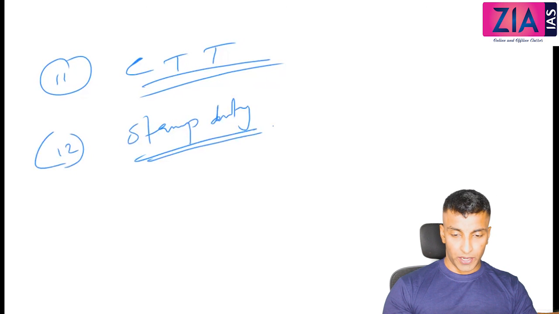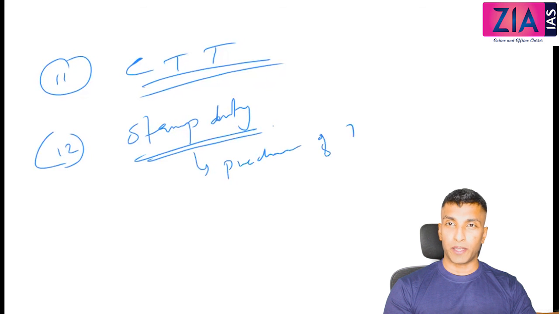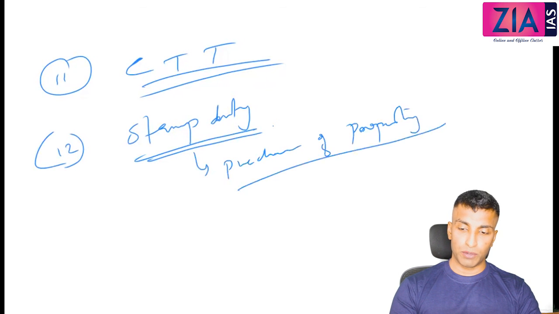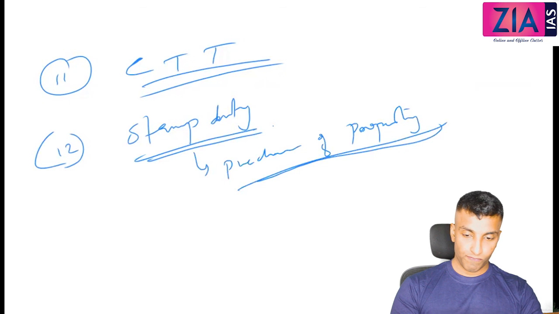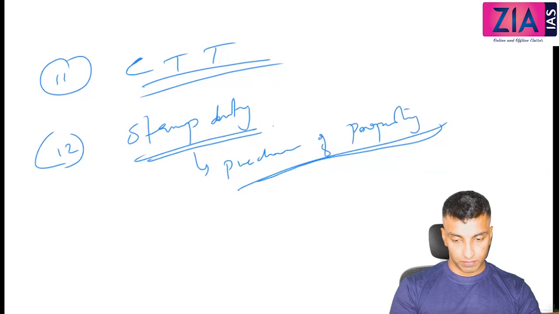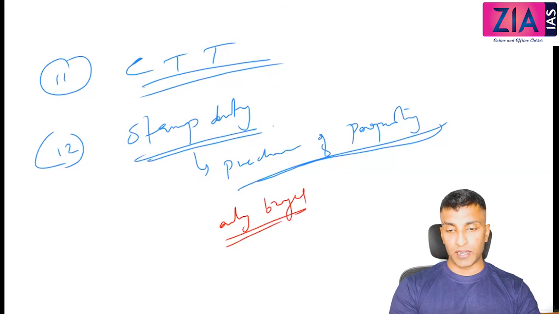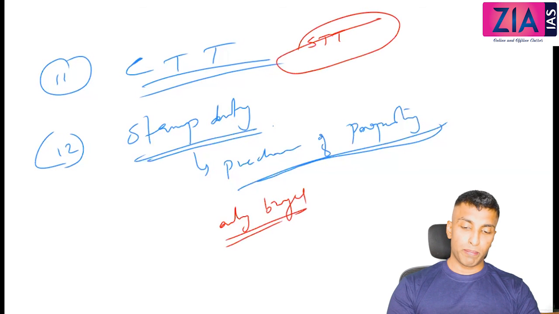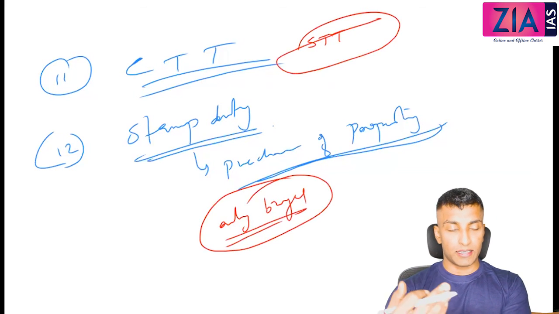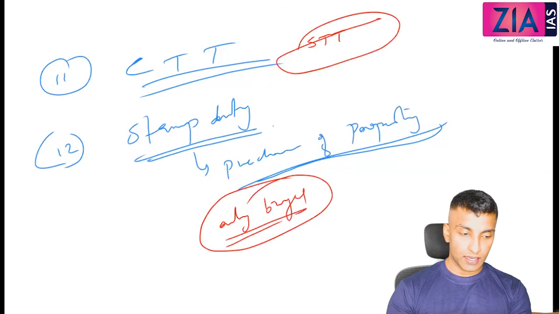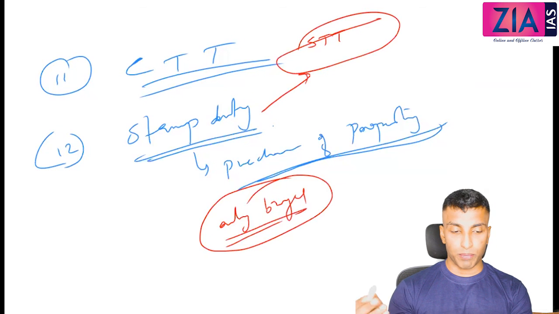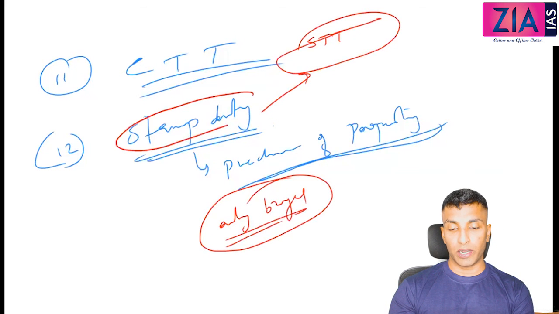Now 12, stamp duty, imposed on purchase of property. Hope you know this. Buyer or seller? Only buyer, not on seller. When we discussed about securities transaction tax, I have told you both. Here only buyer. When you are buying a property, you will be paying the tax. So securities transaction tax also is a kind of stamp duty, but it is imposed on both. That's why I've told you here it is only upon the buyer.